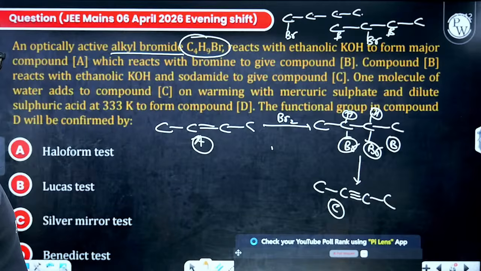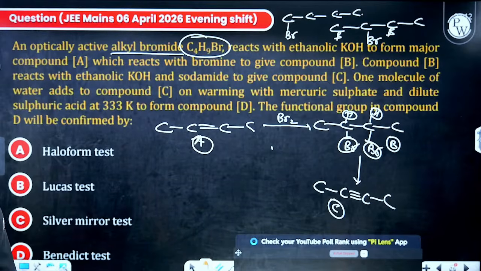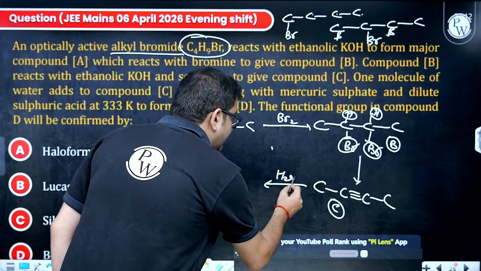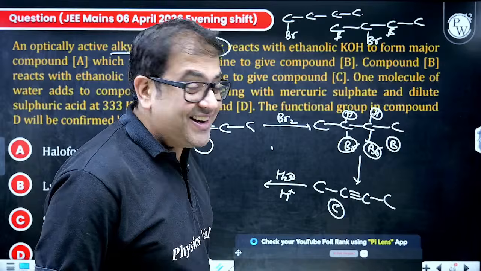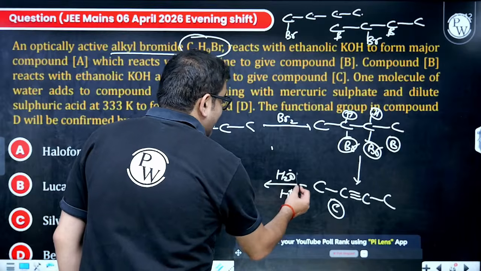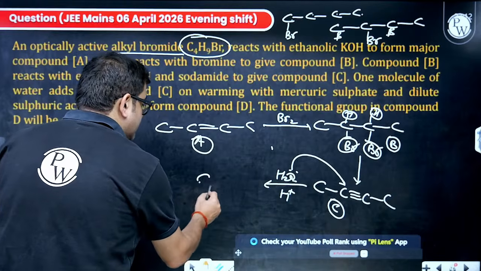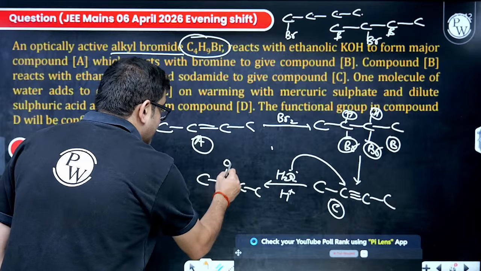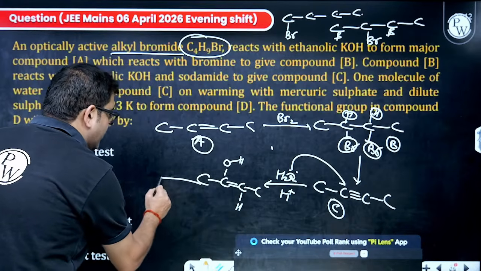After this C, one molecule of water adds to compound C on warming with mercuric sulfate and sulfuric acid to form compound D. If you add just one molecule of water in presence of H2SO4 and HgSO4, that means this is hydration of alkyne. Because it is symmetrical, it will add OH and H. We definitely know the triple bond will become single. So this is OH and this is H.